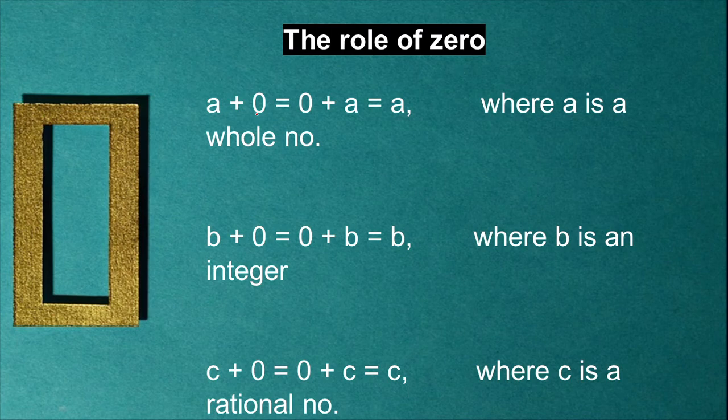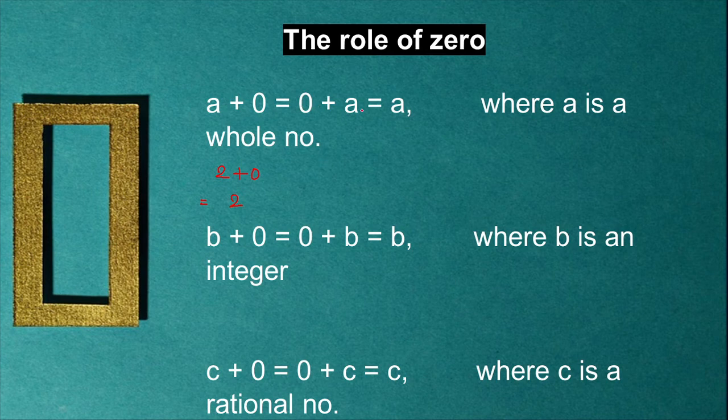Now, here a is any whole number. Okay, now children see, a plus 0 is going to be the same as 0 plus a, and which is equal to a. Here who is a? A is a whole number. Now let's take an example. We will take any number. Okay, so I will be taking a whole number as 2. 2 plus 0 is what? 2 plus 0 is 2.